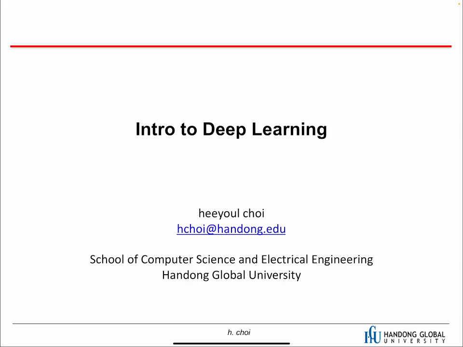And some machine learning algorithms like random forest are still used in many applications. So the ML algorithms are important as they are, and they are also important to understand deep learning, or we can use them with deep learning. Since we have another class for deep learning, in this class I'm going to talk about deep learning really briefly. If you are interested in deep learning, then you can take a deep learning class.